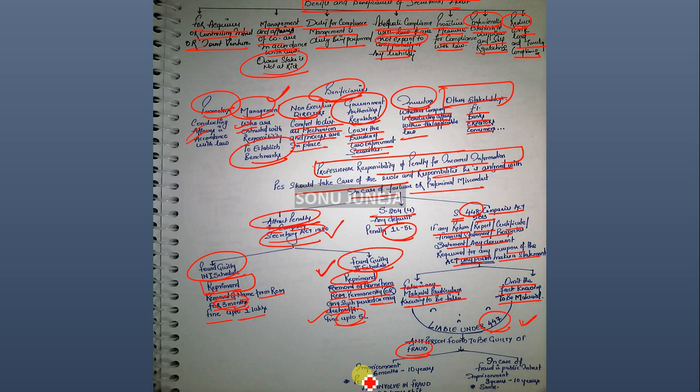So if found guilty of fraud, it shall be imprisonment for 6 months up to 10 years, and the penalty will be the amount involved in the fraud. If the fraud is in public interest, imprisonment will increase to 3 to 10 years, and the amount involved in the fraud shall be taken by the authority, that is required to be paid.